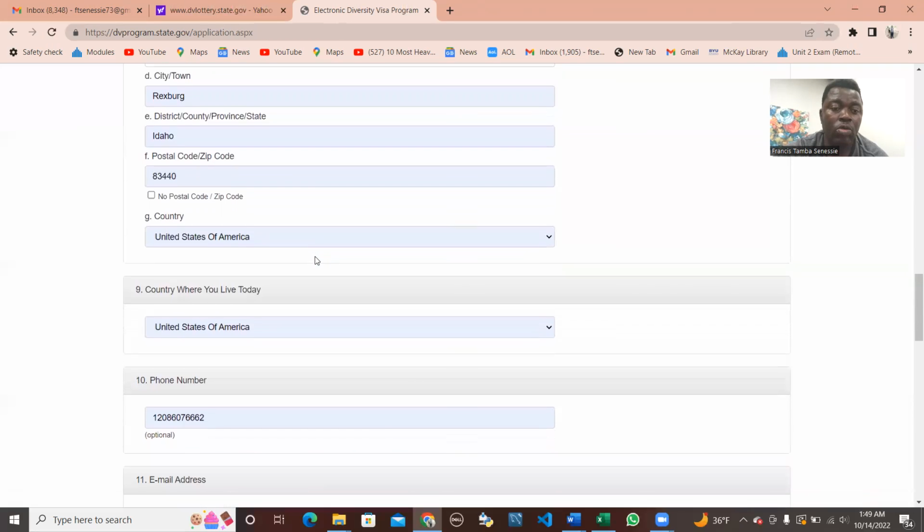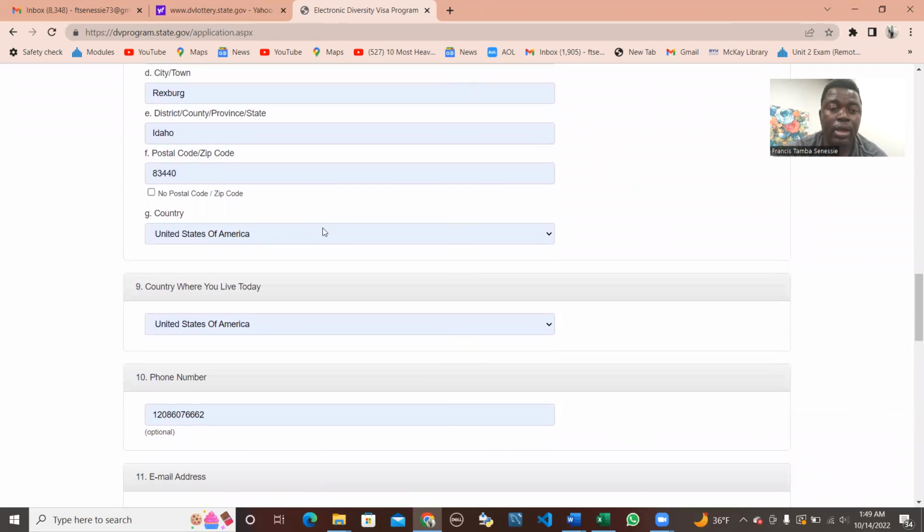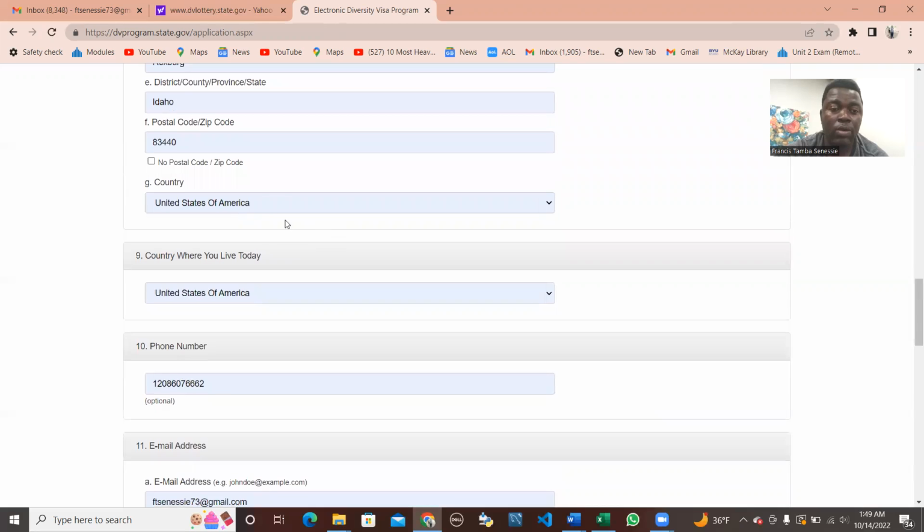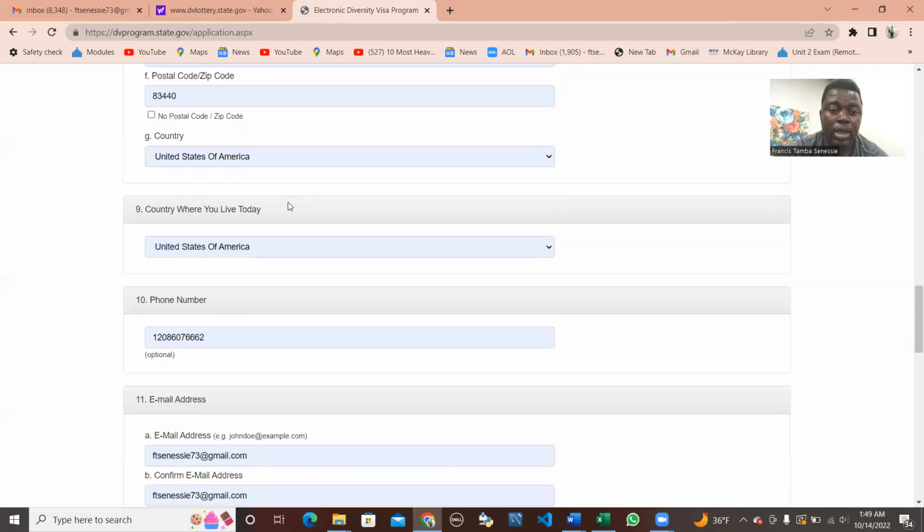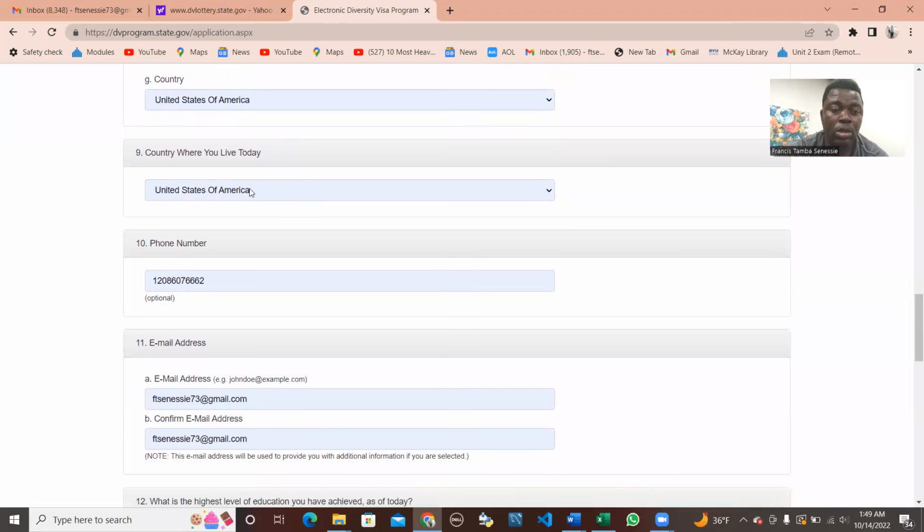And then you move on to the country where you're applying or where you are right now. Given this address, you indicate that country there, the country of your origin or where you are staying, where you're living right now. And then you come to the area where you live today. If you're living in the same country as your address, you indicate that.